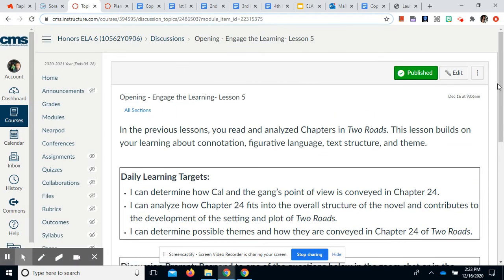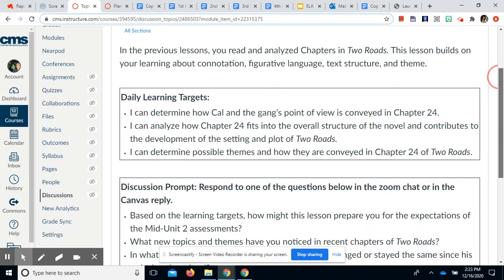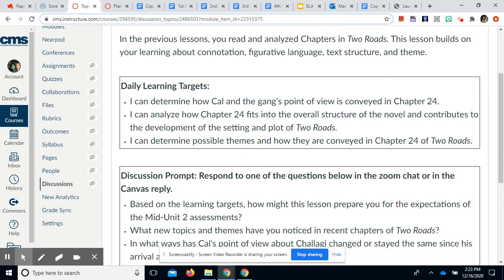Learning targets today. I can determine how Cal and the gang's point of view is conveyed in chapter 24. I can analyze how chapter 24 fits into the overall structure of the novel and contributes to the development of the setting and plot of Two Roads. I can determine possible themes and how they are conveyed in chapter 24.